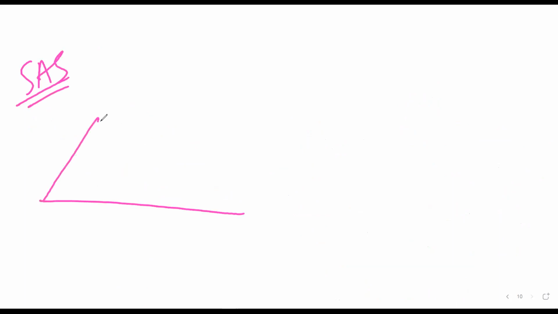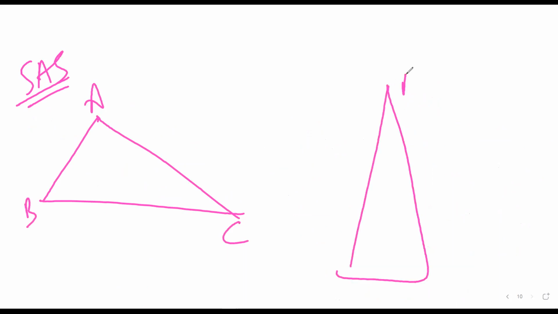Now, what SAS says is that if you have two triangles, ABC and PQR, and you have a situation like this, that two corresponding sides are equal. So for example, you can have a situation where AC is equal to PQ and BC is equal to PR.